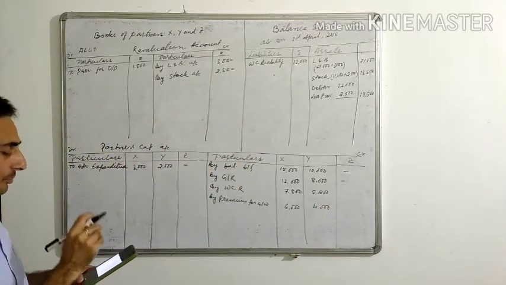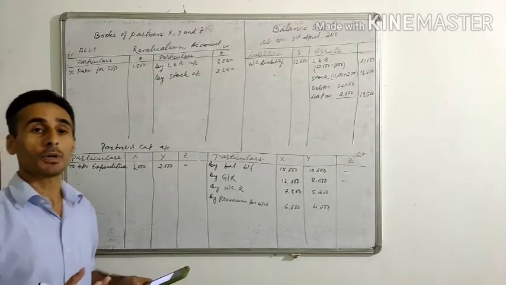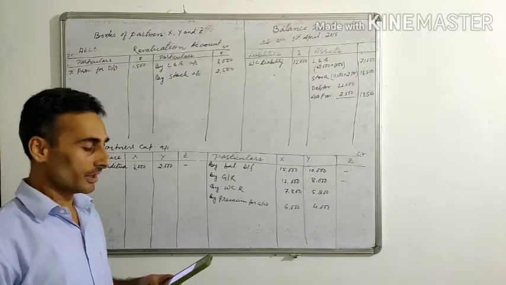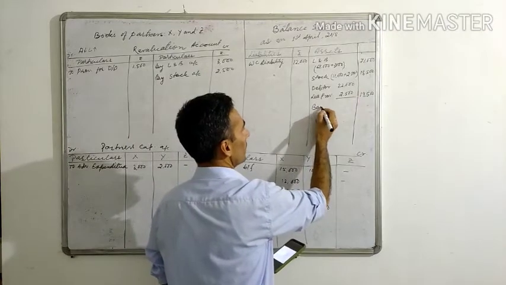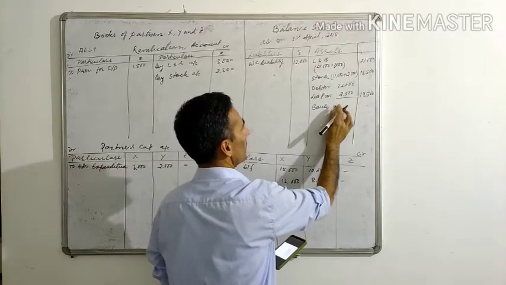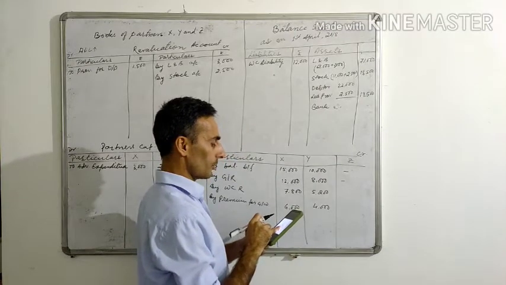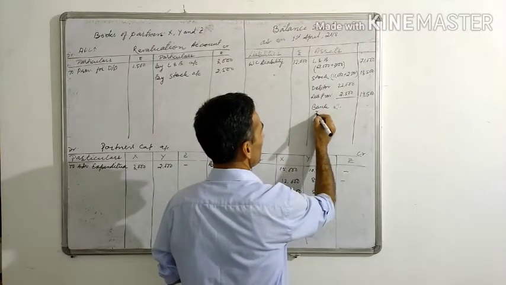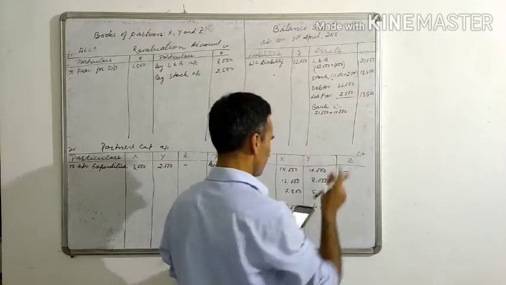Now this premium amount is brought in by the partner. So this will increase what? This will increase the cash value, right? So this will increase the bank account. So this will affect the bank account here. The bank in the balance sheet, the old amount is 71,000, plus the premium amount 10,000.